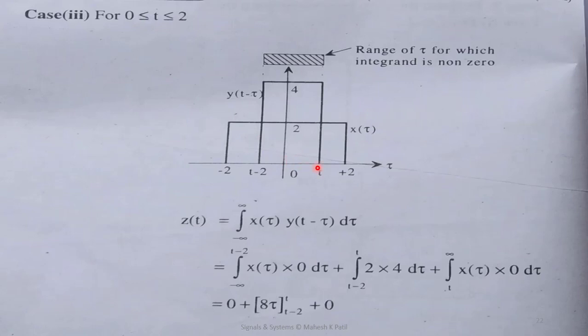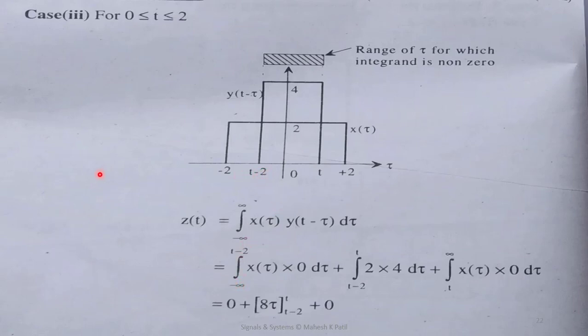So t is in between 0 to 2. So the region is this. This is the 0, this is the 2. So in between this, if my t is remaining, then what is the convolved output? We'll consider output z(t) as the integration from minus infinity to infinity of x(tau) y(t minus tau) d tau. Now we can consider the regions here.